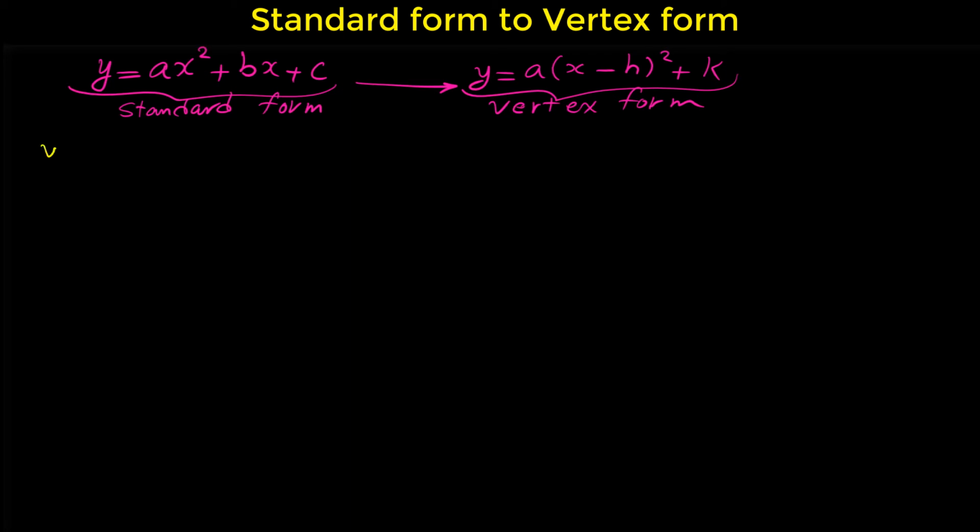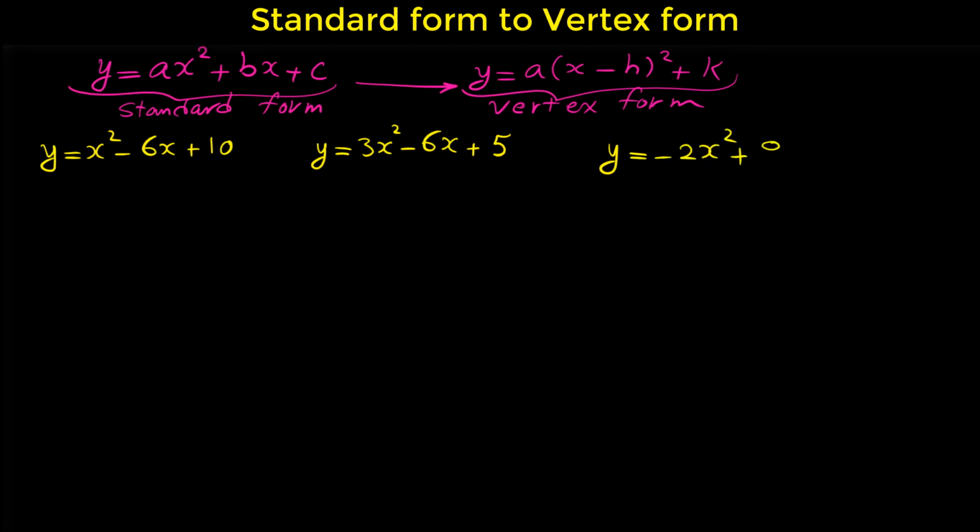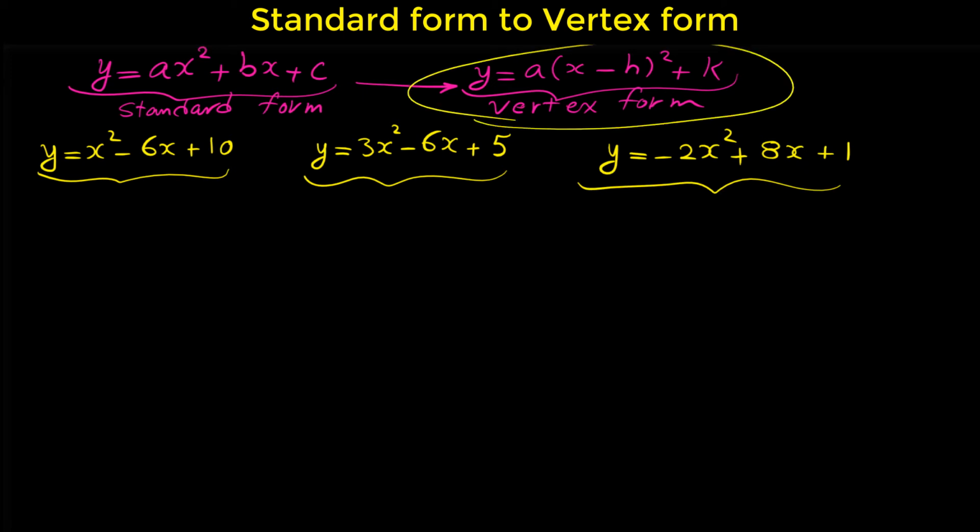Our first example is y equals x squared minus 6x plus 10. Our second example is 3x squared minus 6x plus 5. And our third example is negative 2x squared plus 8x plus 1. So we want to convert these quadratic functions from a standard form to the vertex form.